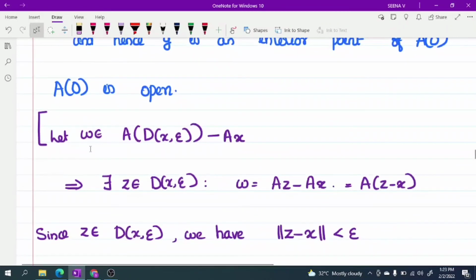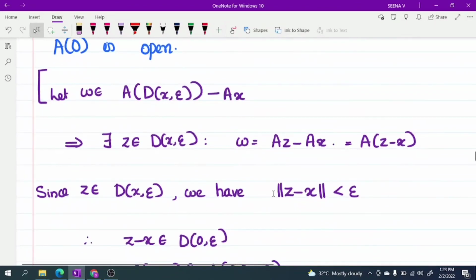Okay. Once again, let us check how we get this. Let w belong to A(D(x, epsilon)) minus Ax. Then there exists a z belonging to D(x, epsilon) such that w equals Az minus Ax, which is equal to A(z minus x). Since z belongs to D(x, epsilon), the norm of z minus x is less than epsilon.